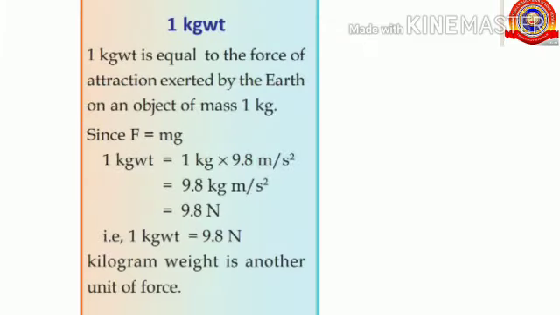So let's see what is 1 kilogram weight. 1 kilogram weight is equal to the force of attraction exerted by the earth on an object of mass 1 kilogram. And as we know, F equals mg, where F, that is the force, equals 1 kilogram weight and mass equals 1 kg. We know the value of small g is 9.8 meter per second square. By applying all these values in the equation F equals mg, we will get the value 9.8 Newton. That means 1 kilogram weight equals 9.8 Newton. Kilogram weight is another unit of force.